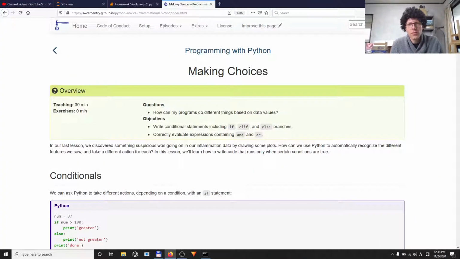Hello, everybody, and welcome to my response to homework number 5. This homework was about making choices: learning about if, else, if, else statements, also combining expressions, booleans, and so on.